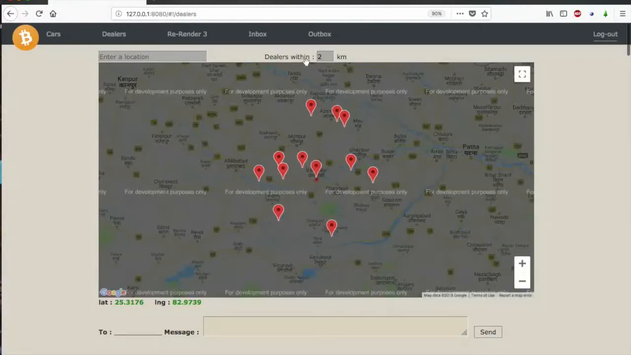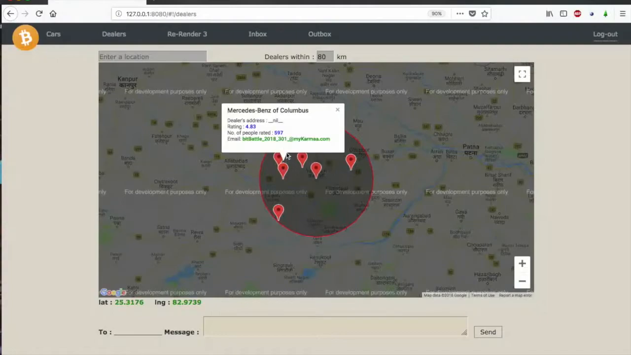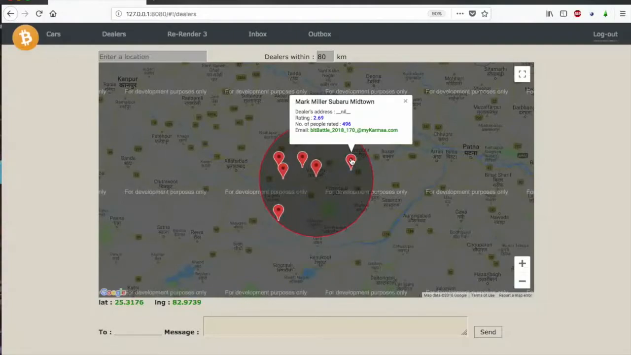So yes, the main part is that currently I have set the kilometers to 2. We can change this to 20, and if I enter, it will show all the dealers present in that area. If I change to like 80 kilometers and enter, we can see all the dealers that are in this location, and I can click on all the dealers' locations and find a summary of their details, like what their ratings are and how many people have rated them, and their email addresses and their address.